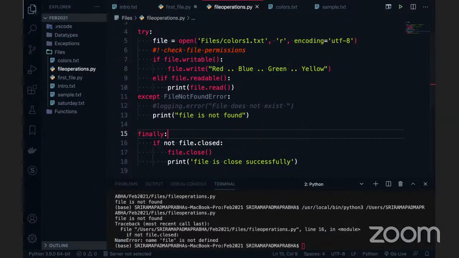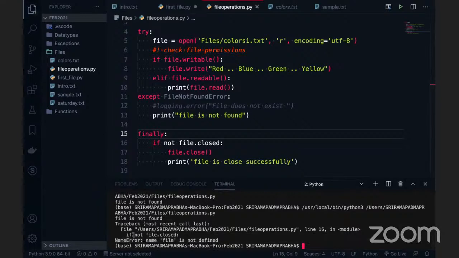We open the file is equal to open. I am trying to use the file here, but it's not printing in the finally block. It's the wrong exception. Why? Because it's a name error, right, Gopal?